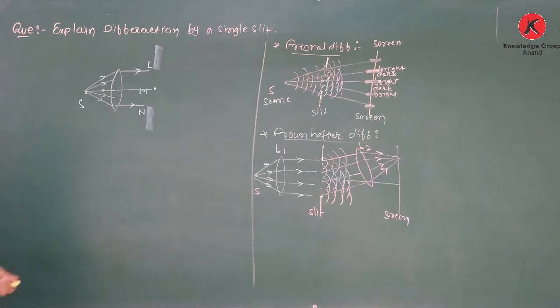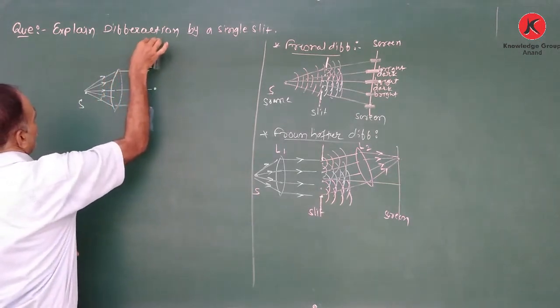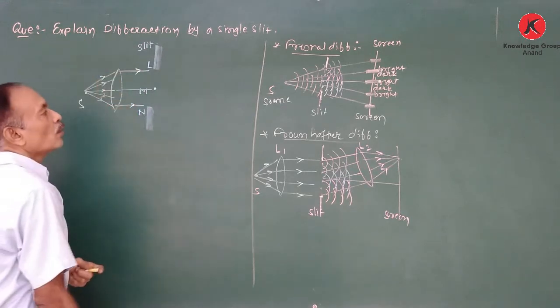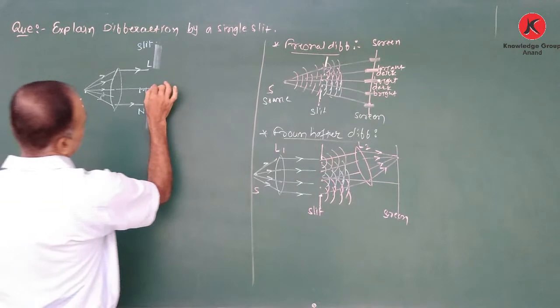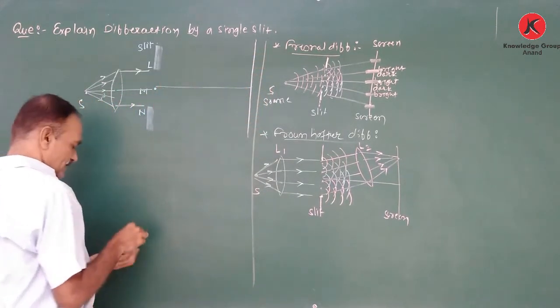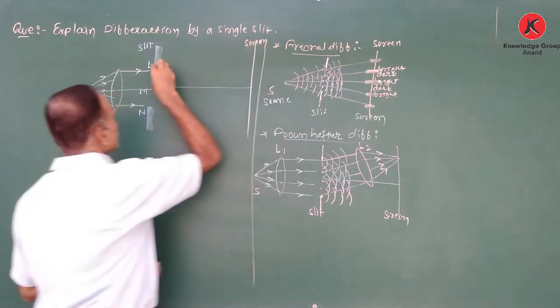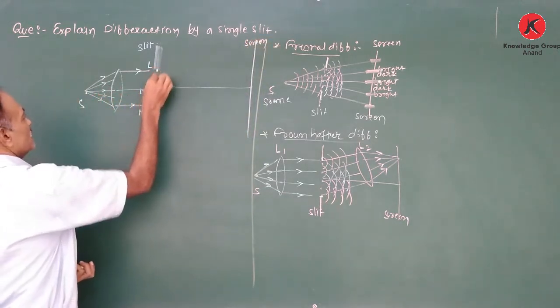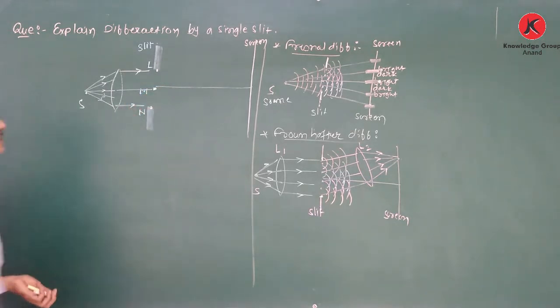So these waves are incident on the slit. According to the Huygens principle, all the points of the slit behave as independent secondary sources and produce secondary waves. There is the screen.